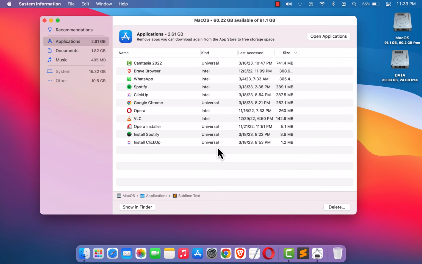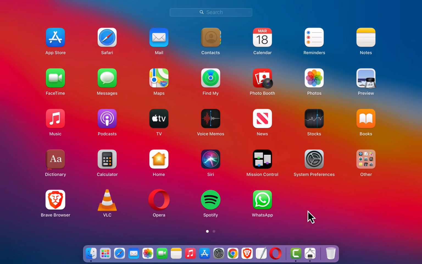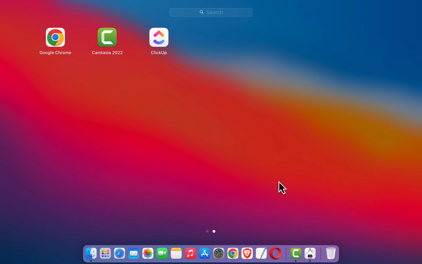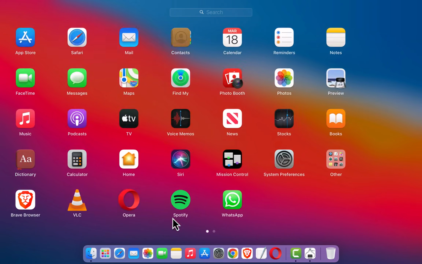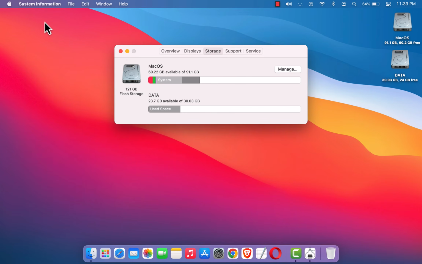And now the app is removed or deleted from the applications. Again, I'm going to click on Launchpad and you won't see Sublime here. So I showed you two easy ways to uninstall apps in macOS. I believe you could follow any of this and successfully uninstall your apps.